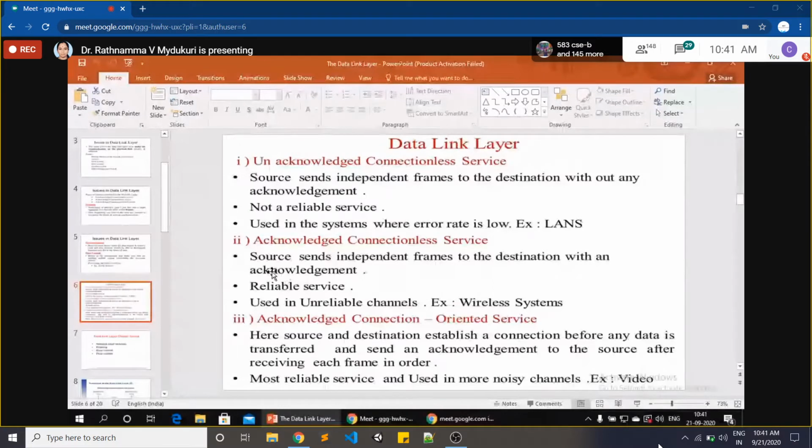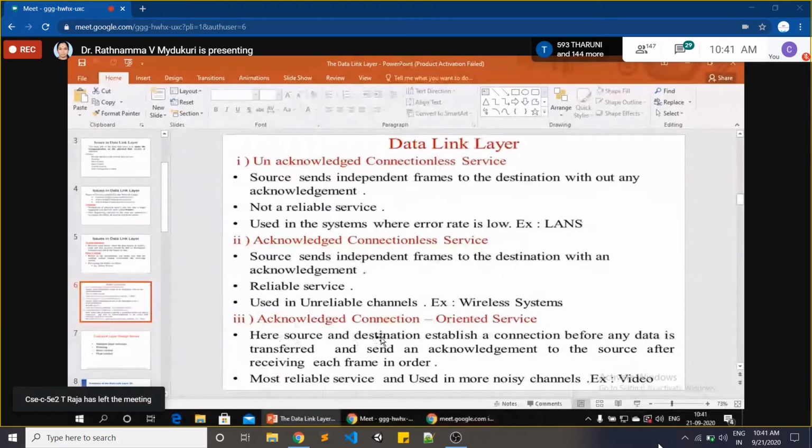And the second type of service is acknowledged connectionless service. Here the source or sender sends frames to the destination with an acknowledgement. It is a reliable service. Why? Because you are getting an acknowledgement that your frame has been sent. It is used in unreliable channels like wireless systems. This service we will use in wireless systems.